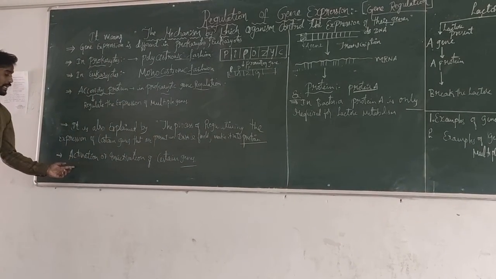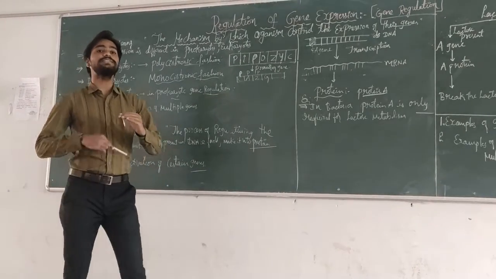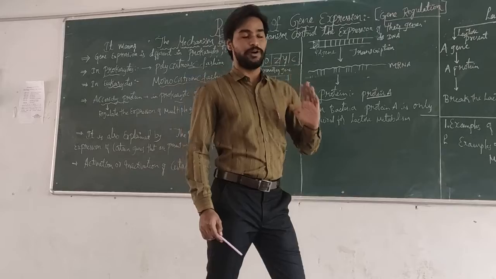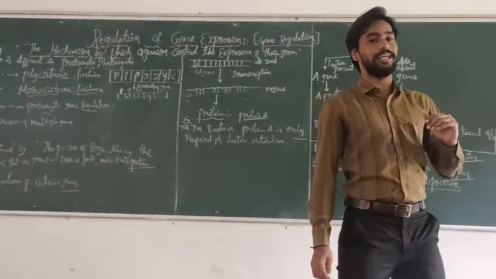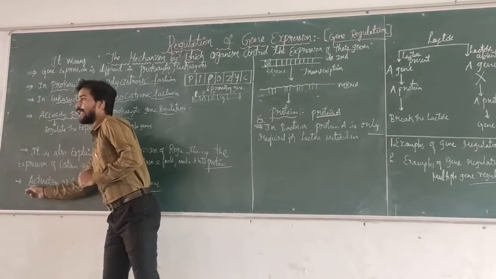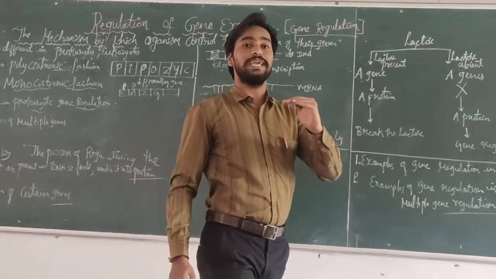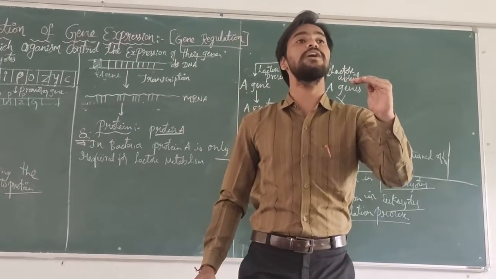Next, the activation or inactivation of certain genes. Take bacteria as an example. When the genes are active in the bacterial DNA, those genes help in the synthesis of the particular product.